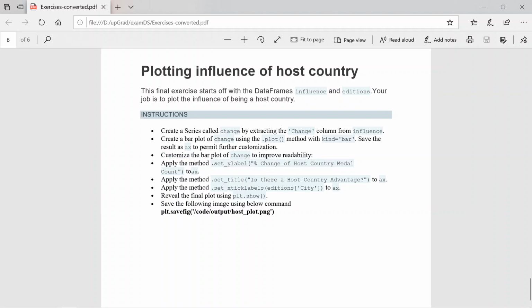For readability, set the y label as change of host country, and apply the set_title method as is there a host country advantage. And also they ask me to set the x tick labels, nothing but in the bar graph the x tick labels are the cities. Finally plot show and save this plot to a png file.